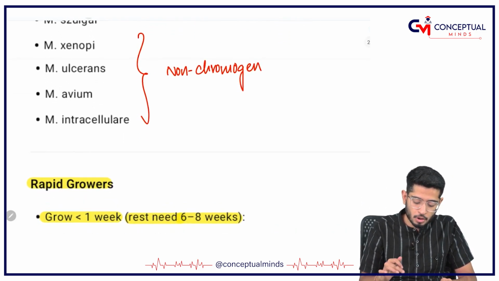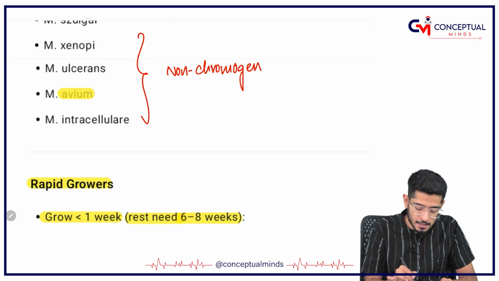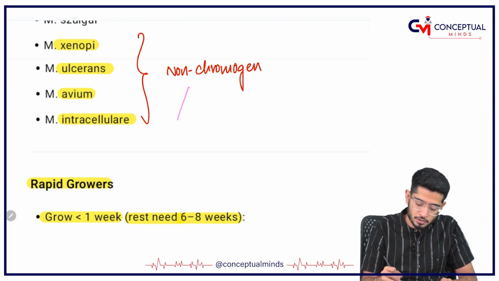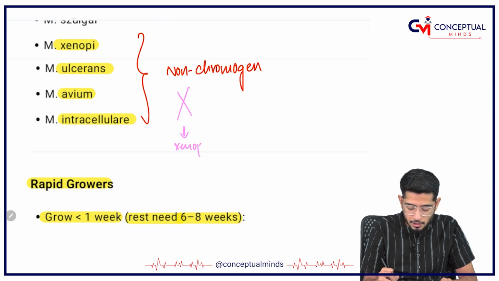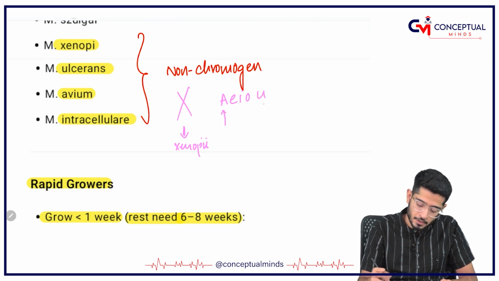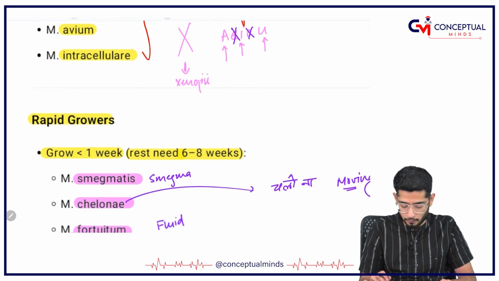So, remember who are non-chromogens? Non-chromogens are avium, intracellulare, ulcerans, xenopi. Non means not, knots means just like a cross. So, cross can make you remember xenopi, and others are actually the vowels only, A, E, I, O, U. So, A for avium, U for ulcerans and I for intracellulare. So, you have to exempt out E and O from it.